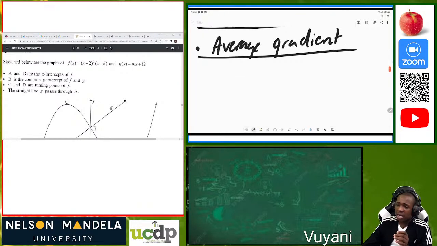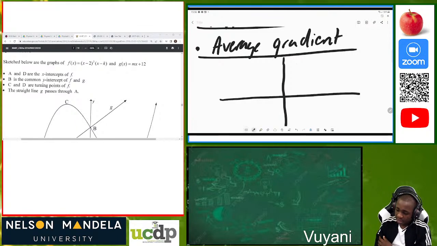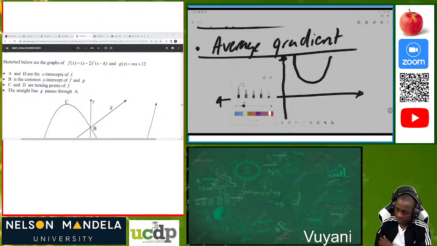So now I want us to have an overview of this part. Maybe, for instance, we are given this graph, and I plot my parabola. If you don't know these graphs, please do check the video available about graphs, which is a parabola. So I have my parabola here. Let me use a different pen so that you can see.